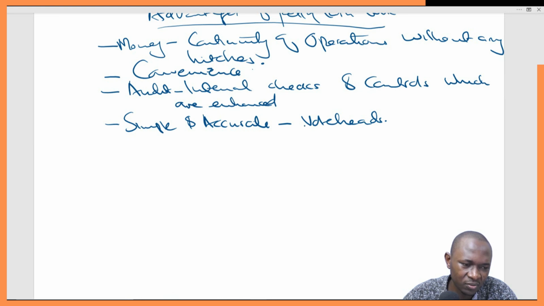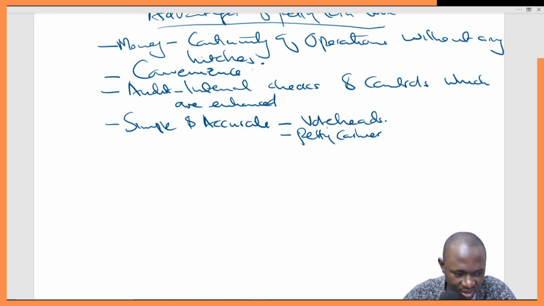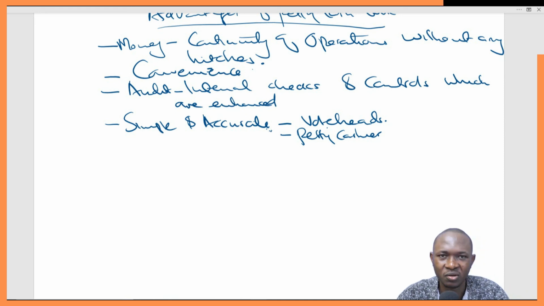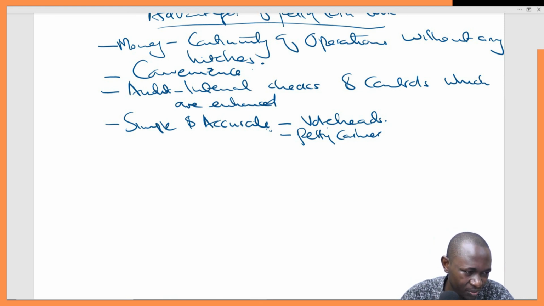And they are recorded according to these vote heads, and we have a specific person who is the petty cashier who does the recording, and because that is his job, or part of his job description, we are likely to get accurate results, as opposed to pushing everything to the main cashier, so that the main cashier has a lot of work, and at some point he might not capture some of the transactions and we end up with wrong figures. So this is very good in terms of maintaining simple books that are accurate.